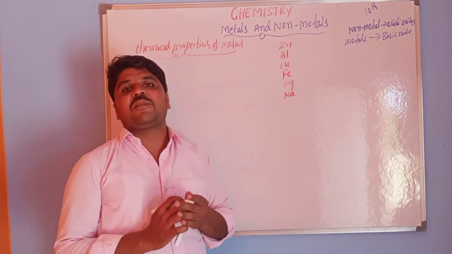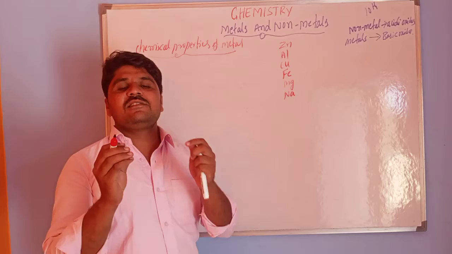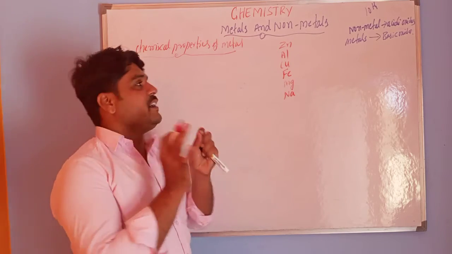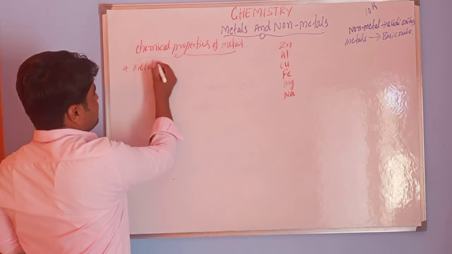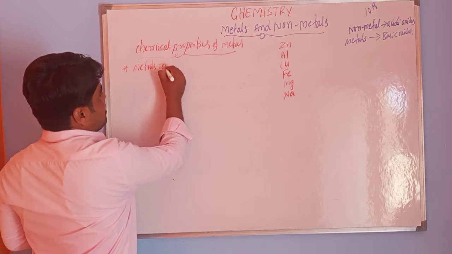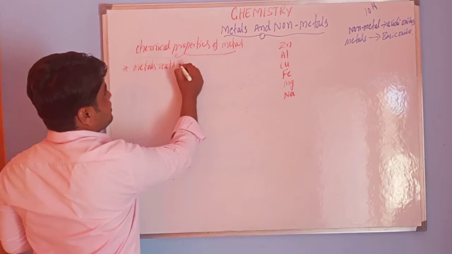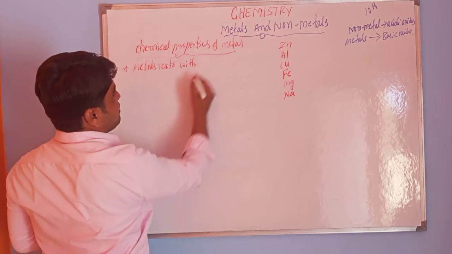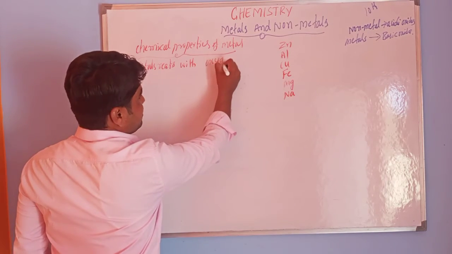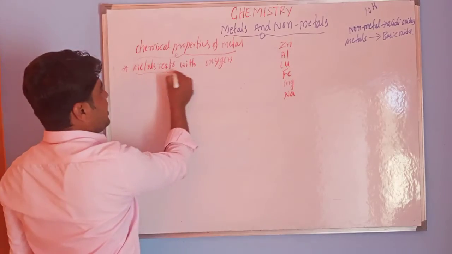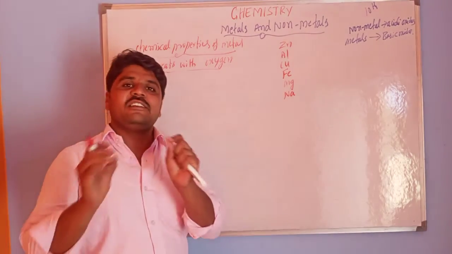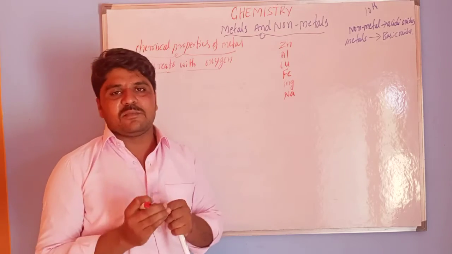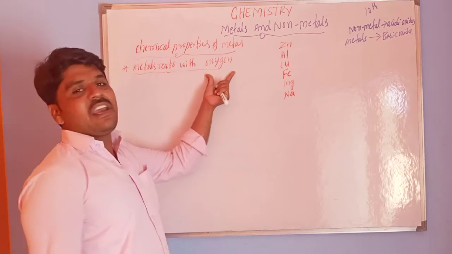So the first chemical property is that metals react with oxygen, or simply, metals burn in air. In air we can observe many gases, but we consider only oxygen.